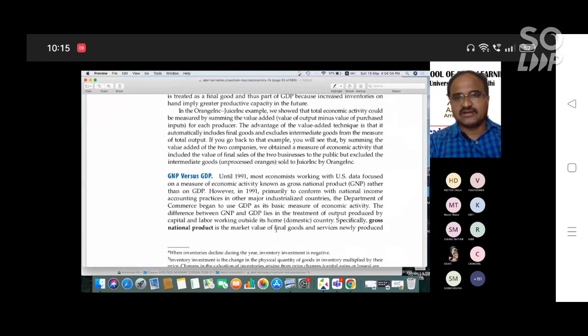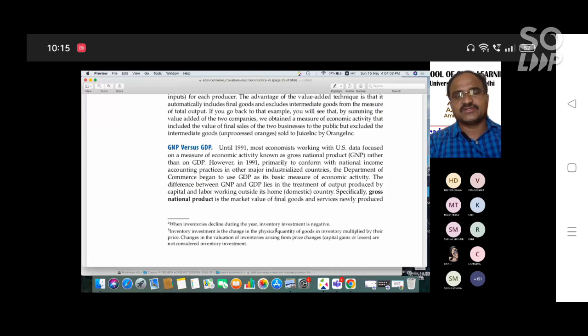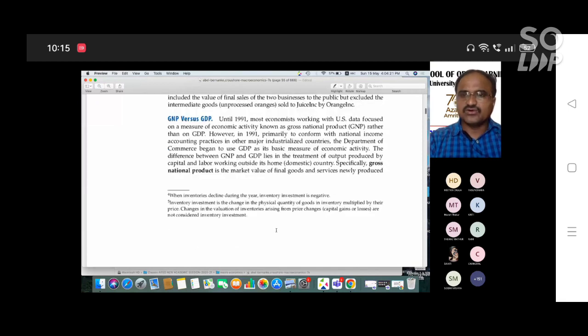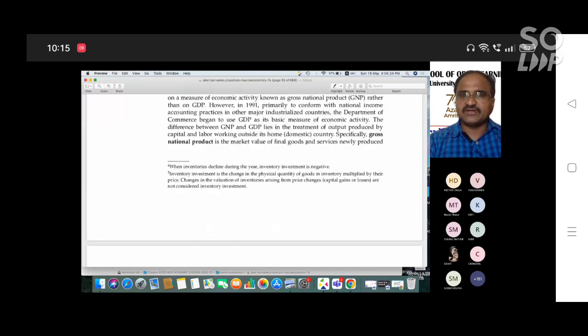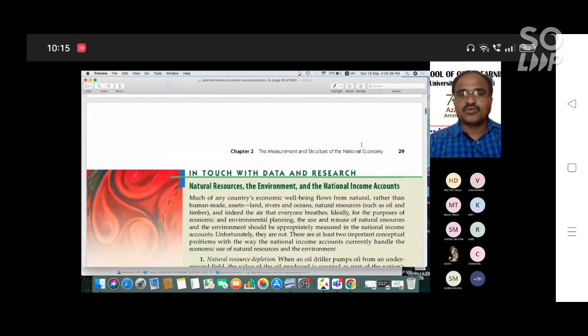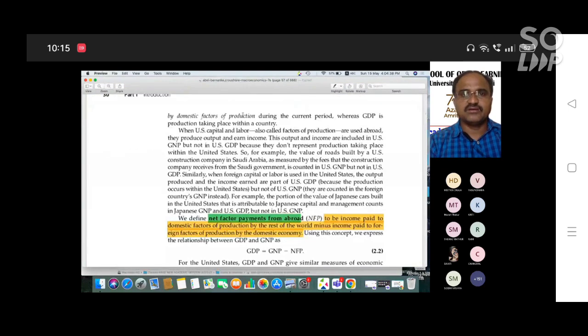Okay. Next, coming to gross domestic product and gross national product. We have already discussed that the difference is NFIA, net factor income from abroad. Gross national product is the market value of final goods and services newly produced by domestic factors of production during the current period, whereas GDP is product taken within the country.